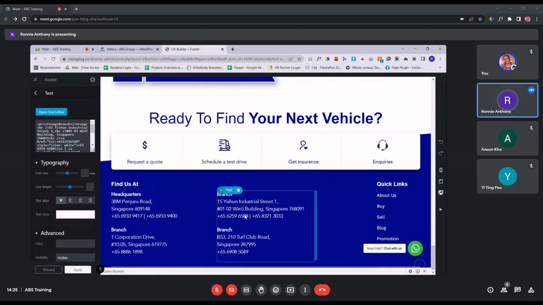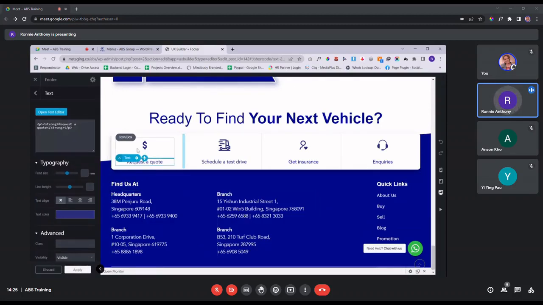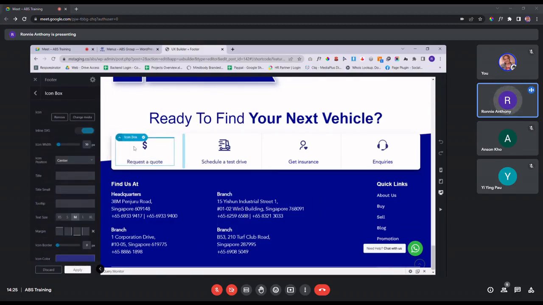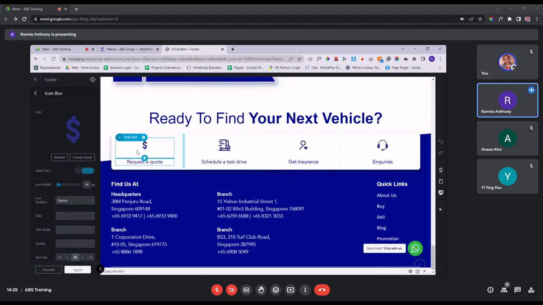Same goes with this portion. Same goes with this portion. Image as well. So icon box, image have 3 different categories: icon, normal image, and banner image. So all of these, the way you edit it, is pretty much the same thing.